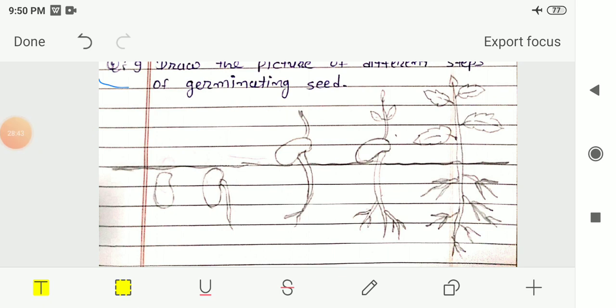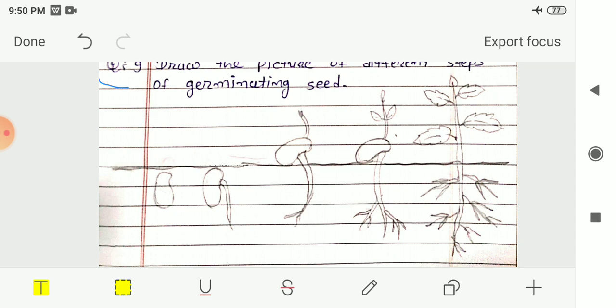In this chapter we have seen the journey of the seed from a little seed to a bigger tree, and many different types of seeds. The main types, two types, are monocot seeds and dicot seeds, and then they are further divided into cereals, pulses and oil seeds. We have seen all these things, and there are some activities we also saw in this chapter.